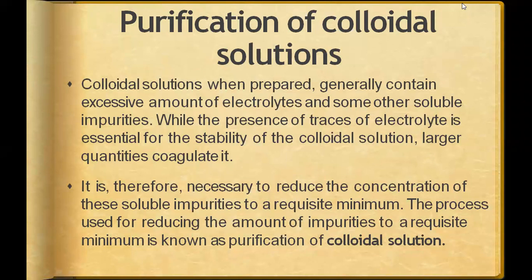But if you add it in excessive quantity, coagulation takes place. What does coagulation mean? Solidification. Your blood coagulates when there is a wound, and forms a solid-like layer over the wound. That wound is covered by a solid layer, and that is the coagulation of blood.